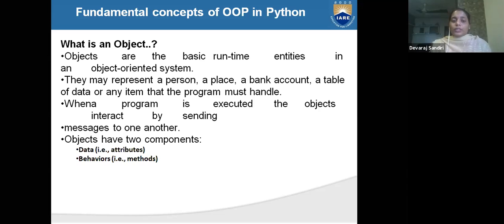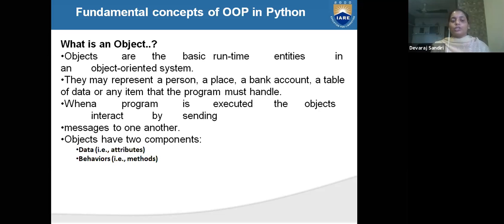You want to write a program, and the program is executed. The objects interact by sending messages to one another. You can send messages, and objects have two components: one is data, one is behavior. What is the data? Data means attributes. Behavior means methods. See, we have two components in our object.